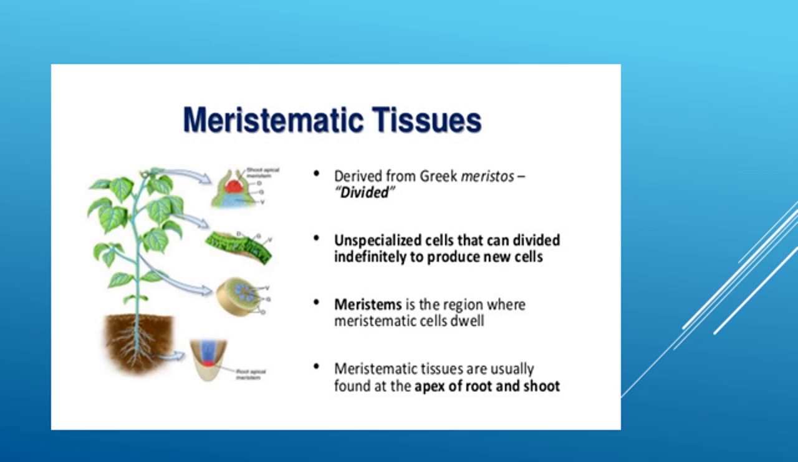So meristematic tissues are formed of young, compactly arranged, undifferentiated living cells that keep dividing, and they add new cells throughout the life of a plant. They are responsible for the growth and development in plants. Meristem is a region where meristematic cells dwell. Meristematic tissues are usually found at the growing regions of the plant, such as tips of roots, shoots and branches. They also occur as leaf primordia and as cambium.